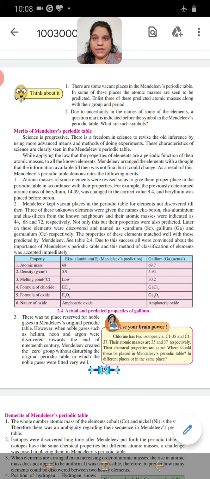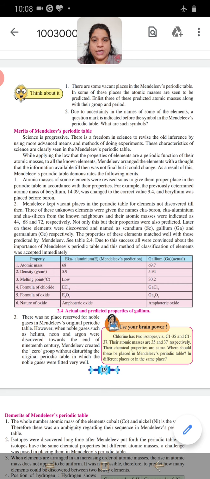The second merit is that he kept some blank places in his periodic table, and it was his prediction that those elements would be discovered later on. He named those places Eka-boron, Eka-silicon, and Eka-aluminium. So he kept those blank places: Eka-boron, Eka-aluminium, and Eka-silicon.